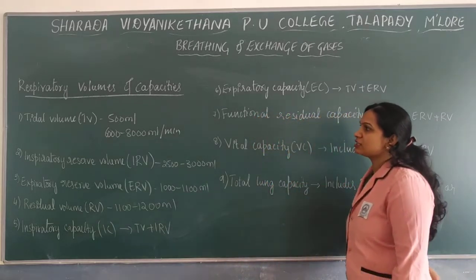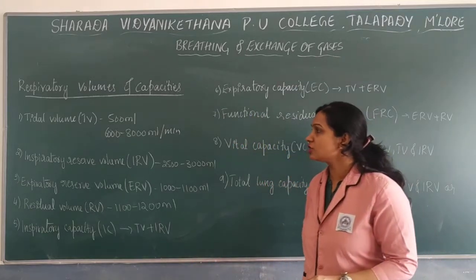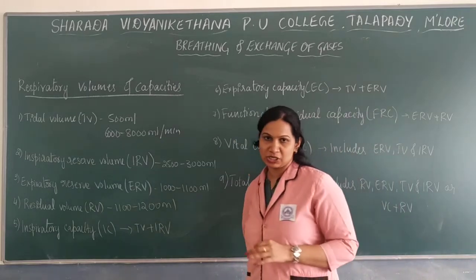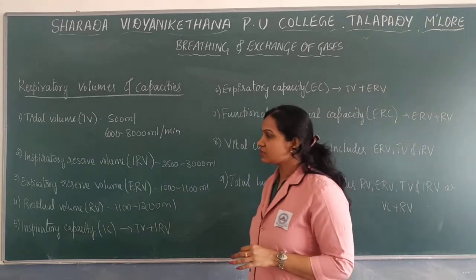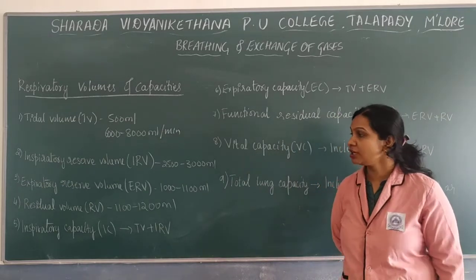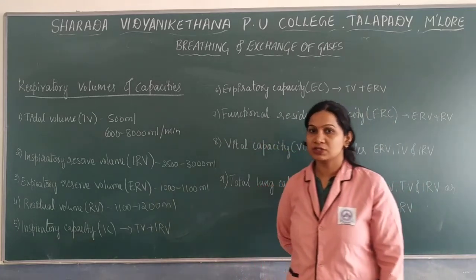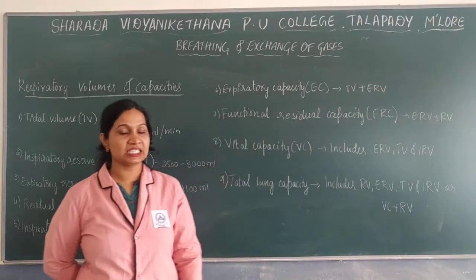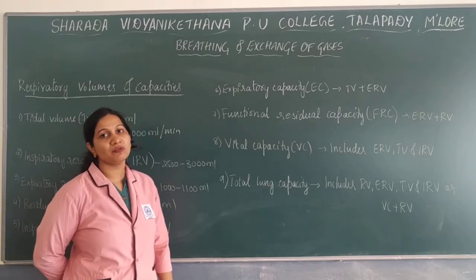So here, respiratory volumes. Tidal volume: volume of air inspired or expired during normal respiration. Inspiratory reserve volume: volume of air which we can inspire by a forcible inspiration. Expiratory reserve volume: volume of air we can expire by a forcible expiration. Residual volume: volume of air remaining in the lungs after forcible expiration. Inspiratory capacity: volume of air we can inspire after a normal expiration.